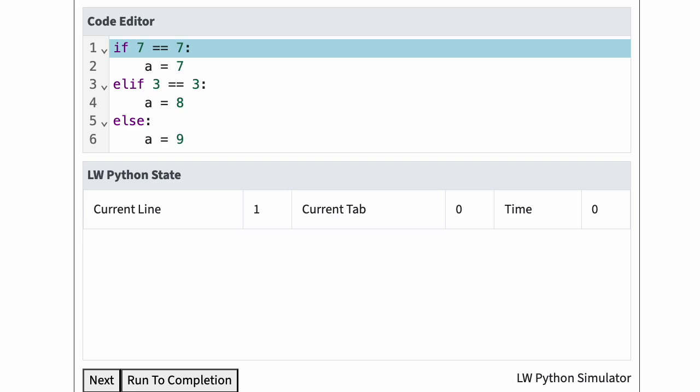Let's study an example. Python first evaluates the if test at line 1. 7 is equal to 7, so the if test is true. Thus, Python stores the pair if true in the control map.